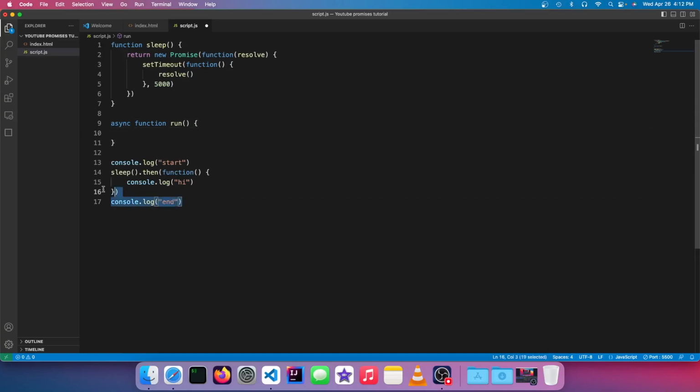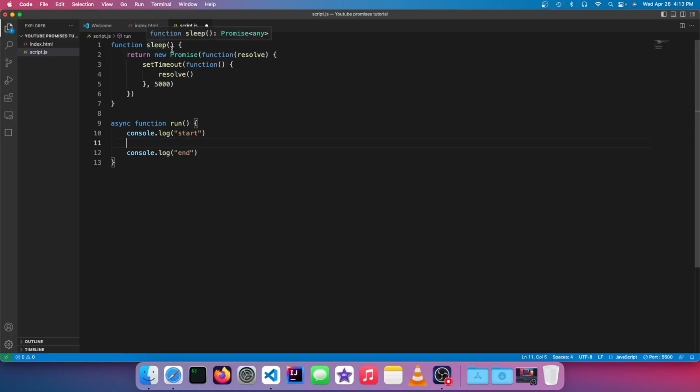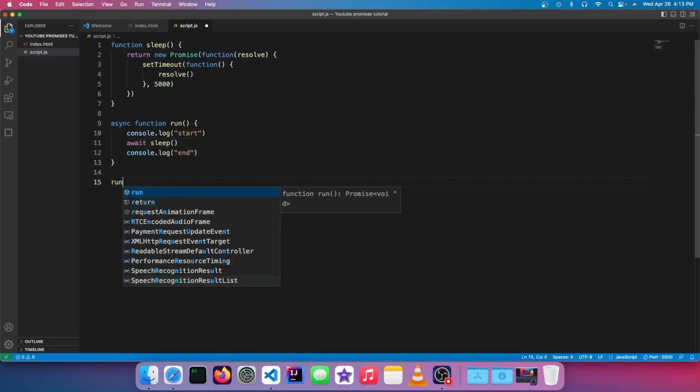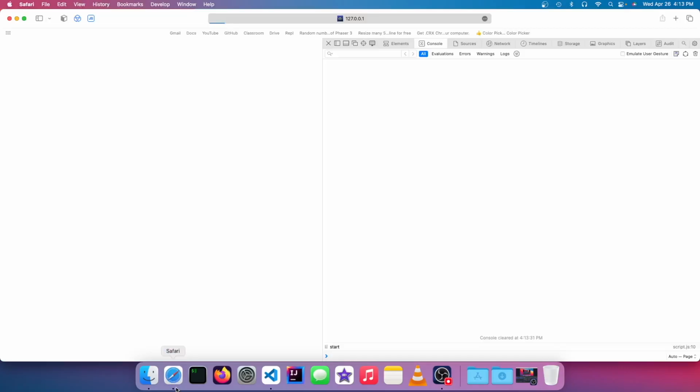So we're basically just going to do the exact same thing, but instead of doing this blob of code, I'm going to rewrite this. As you know, this returns a promise. So all you have to do is go await, the secret power, and then go sleep. Now, of course, we need to invoke our function here.